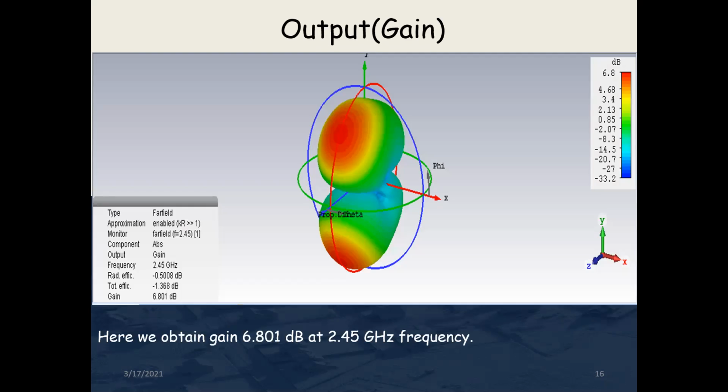The gain, what is the obtainable gain of this antenna? We have obtained gain 6.80 at 2.45 gigahertz frequency. Here we have used frequency 2.45 gigahertz, radiating efficiency minus 0.5008 and total efficiency minus 1.366. Finally, we have gained 6.8 dB.